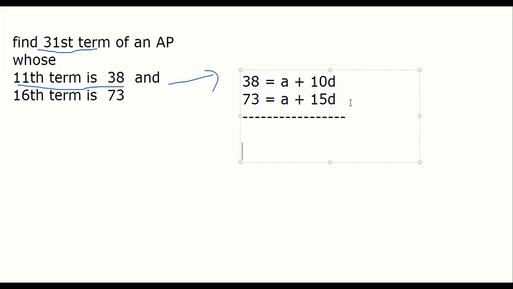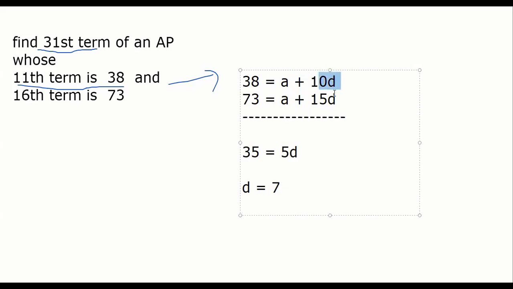73 minus 38 कितना होगा? बताओ. Sir, 45. Sorry, 35 equal to 5D. तो D कितना आ रहा है? 7. अगर D 7 आ गया, तो A, put D anywhere. Suppose I put D here.